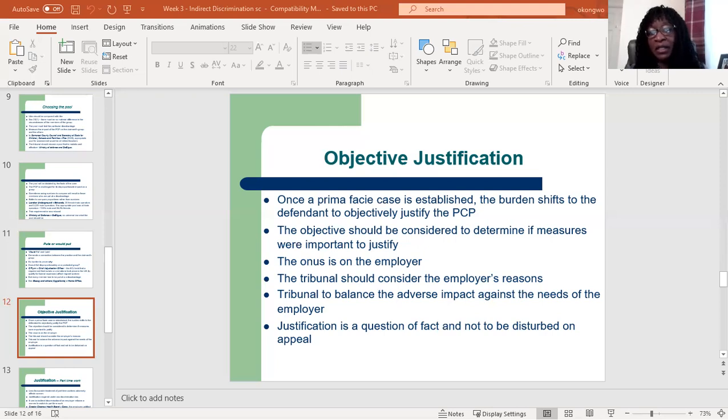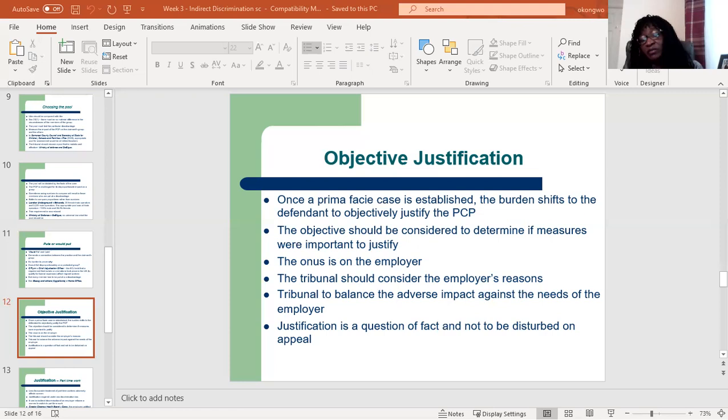Okay, so to consider whether it was justified, the tribunal should consider the employer's reasons, all right, to determine if their reason demonstrates a real need, and then how serious the adverse impact was, okay, and then whether that need outweighs the adverse impact.